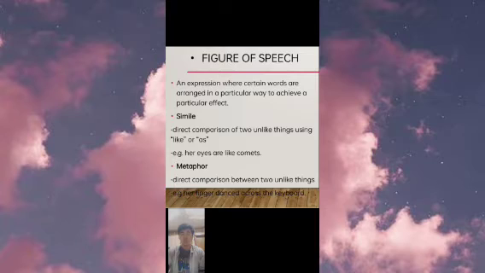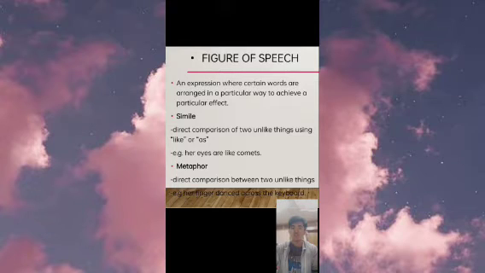Another type of the language of poetry is the figure of speech. It is an expression where certain words are arranged in a particular way to achieve a particular effect. A form of expression used to convey meaning or heighten effect by comparing or identifying one thing with another that has a familiar meaning or connotation.